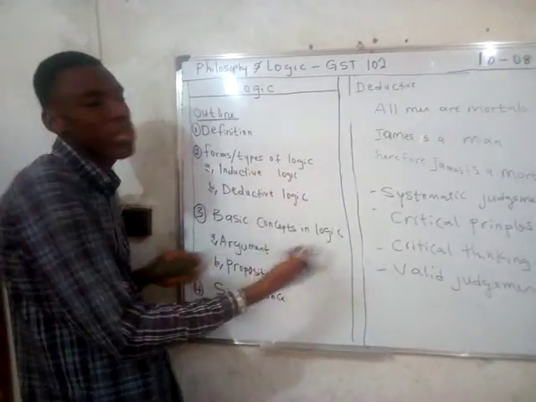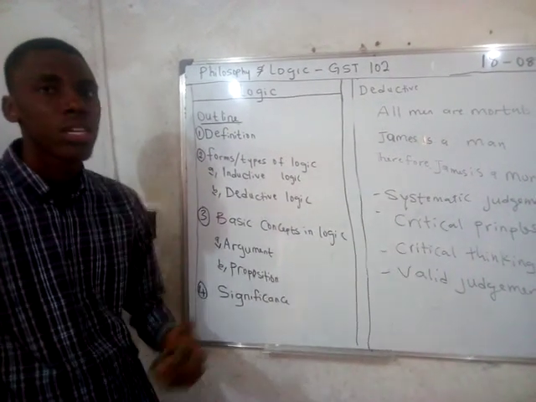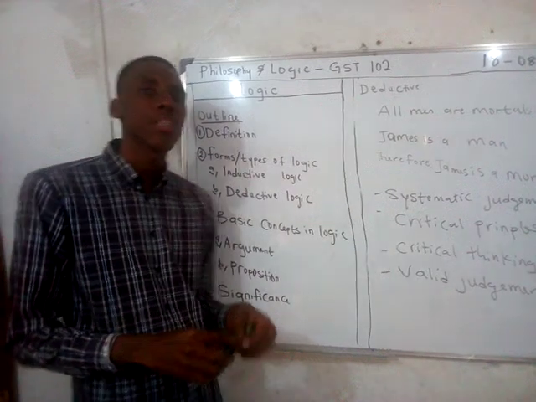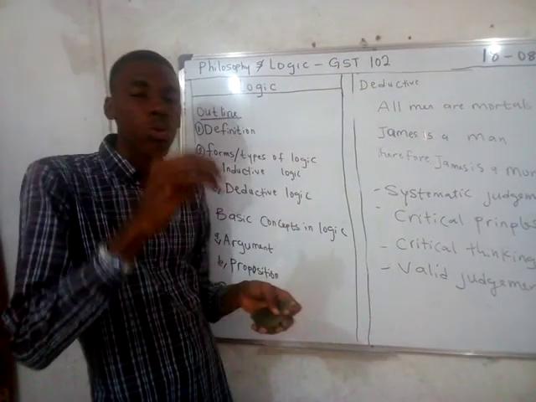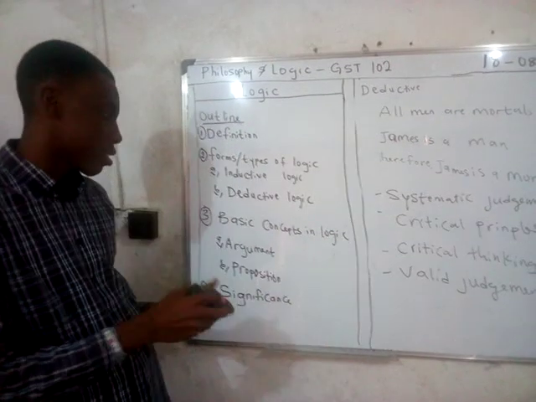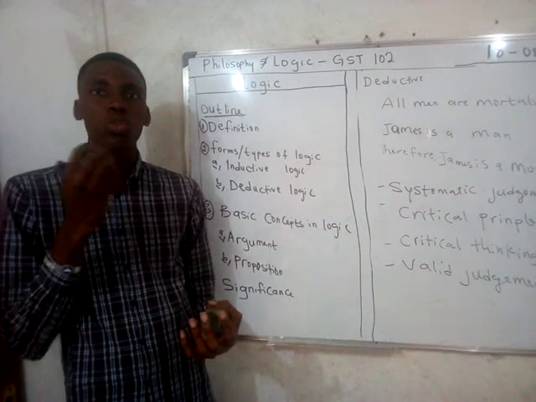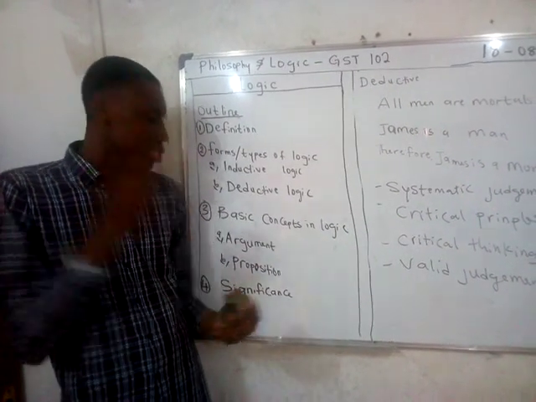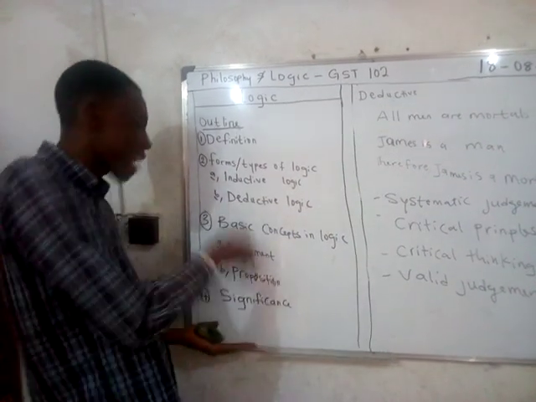Then we talked about some basic concepts in logic. Examples are argument. We said argument is a reasoning process that arrives at a conclusion, and that conclusion must be drawn from premises. Propositions were defined as statements used to make assertions. They don't use them in making requests, giving a command, or asking questions.